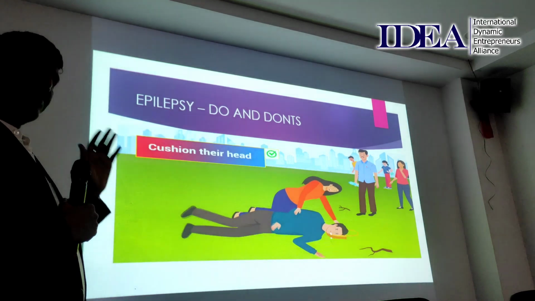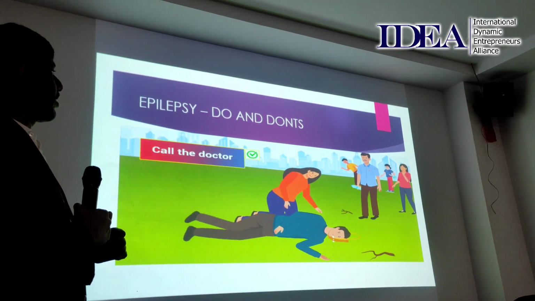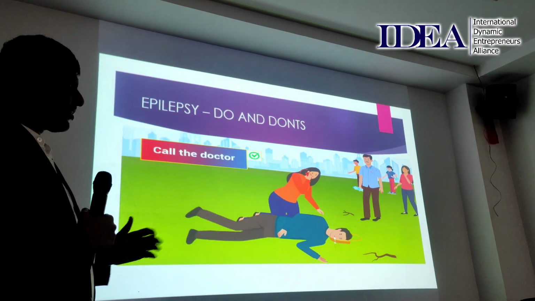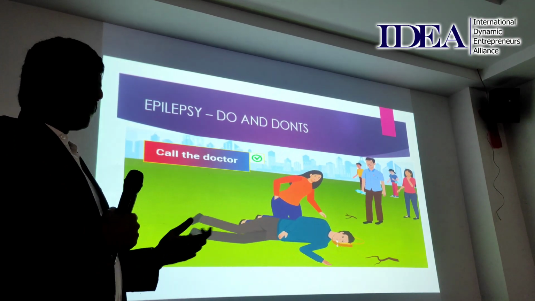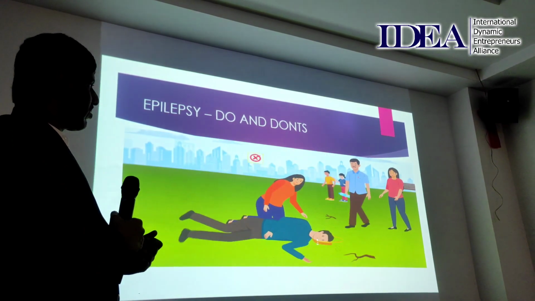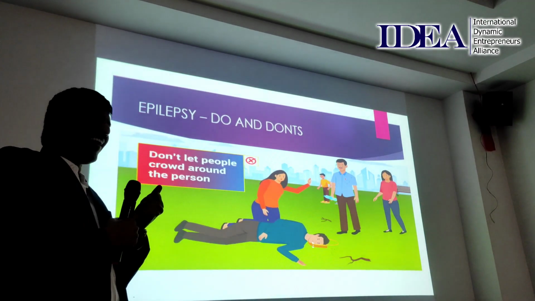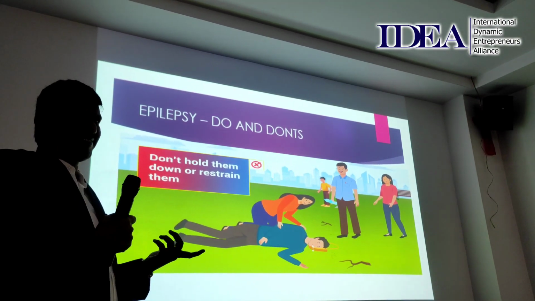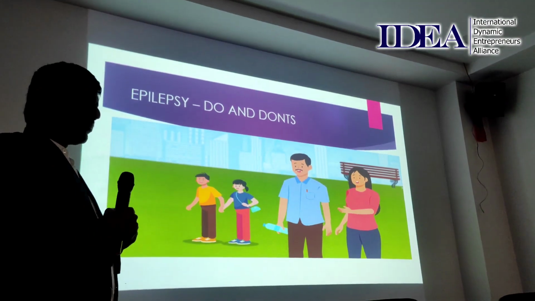You can keep a small cushion or pillow under their head, and then call the doctor. You don't have to do anything, you just have to keep the patient on their side and then call the doctor or get to the hospital. That's what we have to do. There is no point in keeping keys in the hand. I don't see any physiological reason for that. And most importantly, do not keep anything in the mouth.